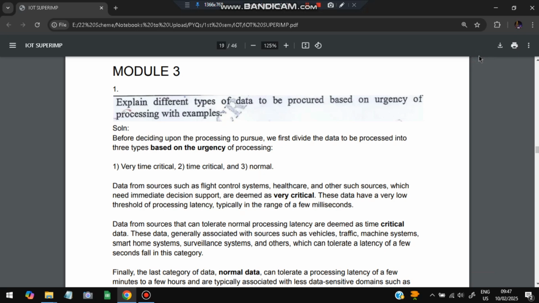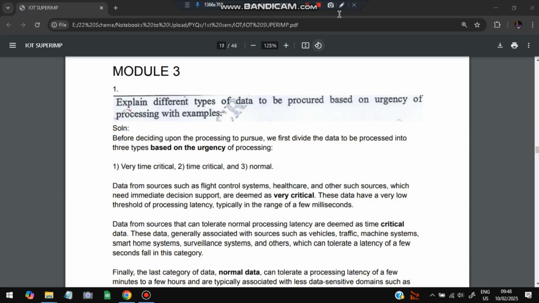Moving on to the third module, we have the first question, which is: explain different types of data procured based on the urgency of processing, with examples. How quickly we need the data determines the categorization. There are three categories: very critical, time critical, and normal. Very critical means data from sources such as flight control systems, healthcare, and other sources which need immediate decision support. The transfer of such data should be very fast, in the range of a few milliseconds. Latency should not be there.